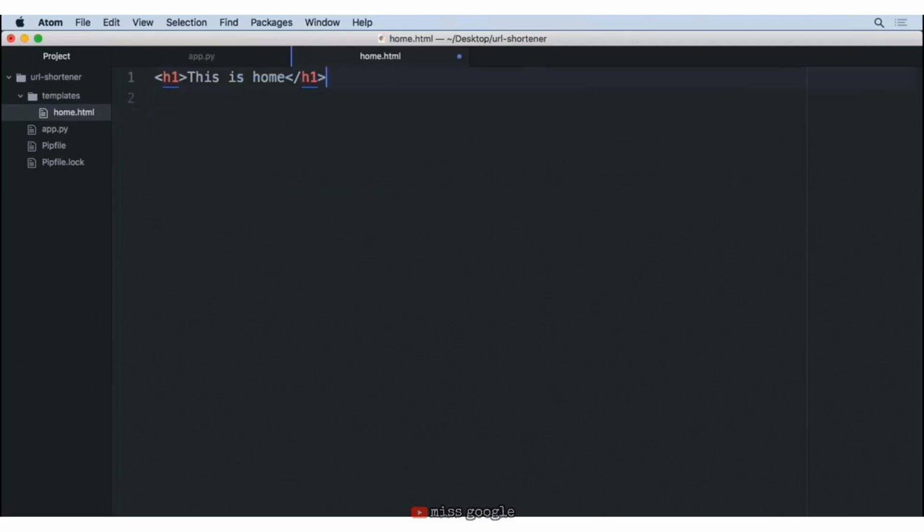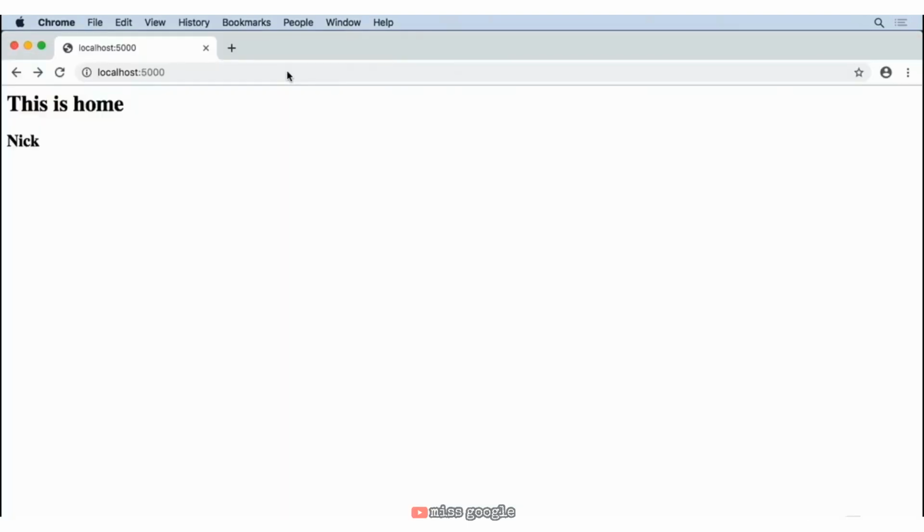Also, while we're here, this in home isn't the greatest way to describe our project. We're creating a URL shortener. So let's go ahead and change this to URL shortener so that when our users visit our website, they'll be able to clearly understand what it is that we're creating. So with this, let's go ahead and reload our home page. We should see that nice big URL shortener and talk about what it is that we've got to do next.